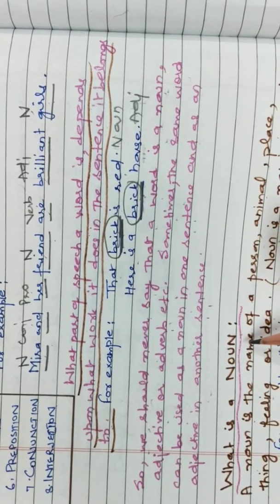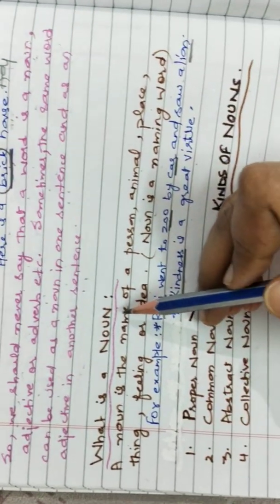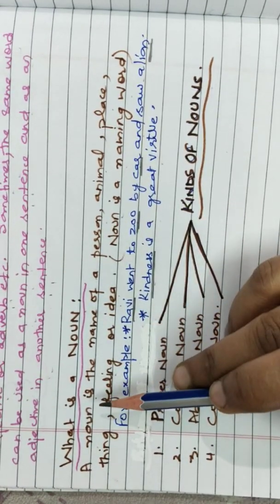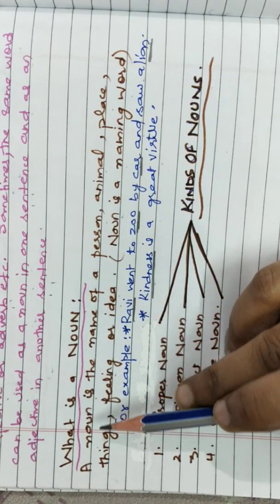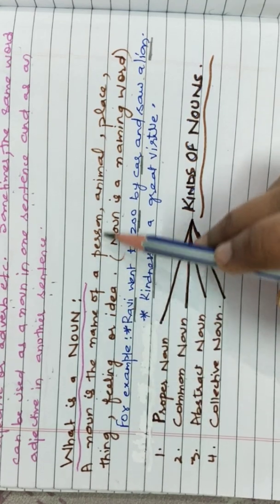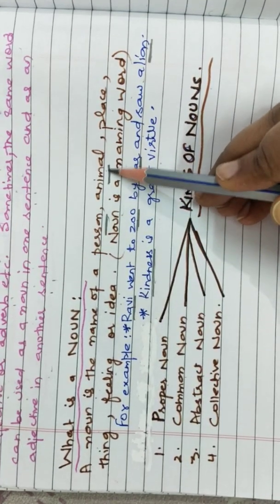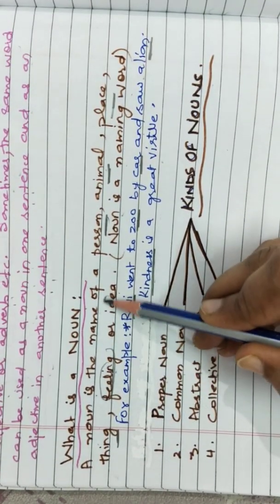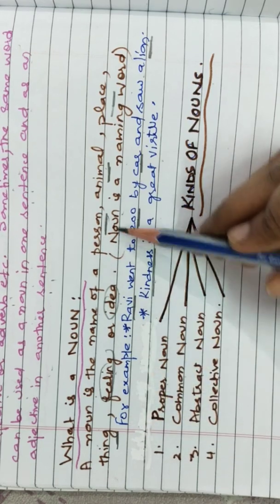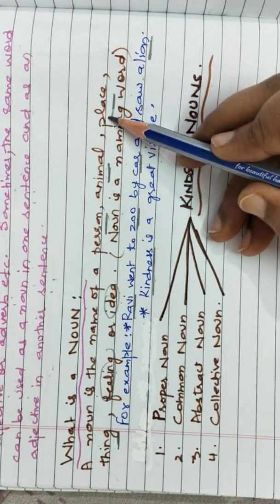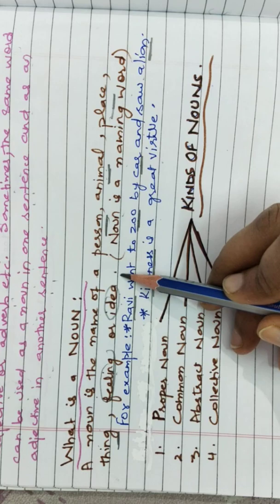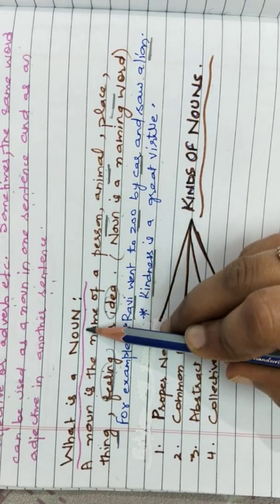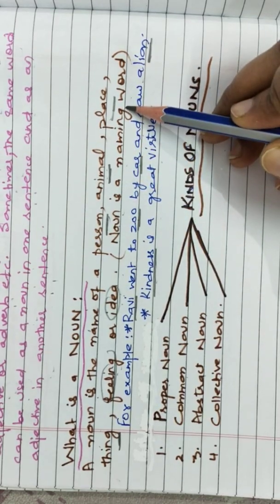So now let us come back to our main topic, that is, what is a noun? As you have done in previous classes also, children, a noun is the name of a person, animal, place, thing, feeling or idea. So all these things, when we name them, even if it is a feeling or an idea, it is a noun. So noun is a naming word.